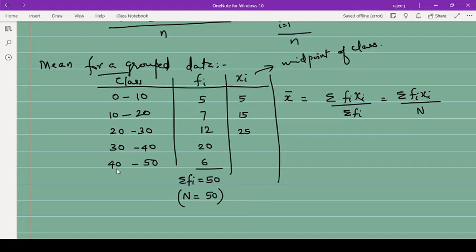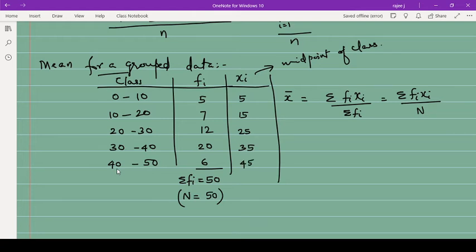Just count and see, 10 is the difference everywhere. When it is an unequal class, that case is different; there we have to do something else. So here, this is 35 and this is 45.